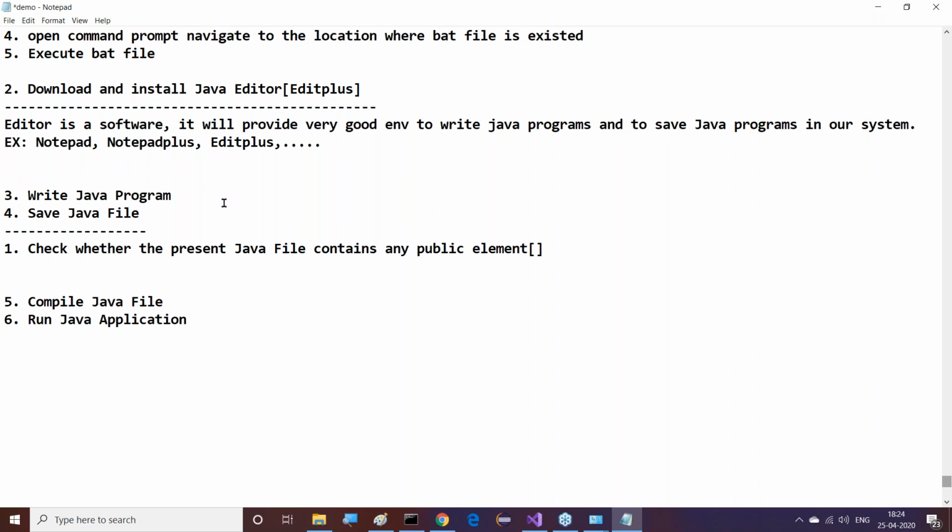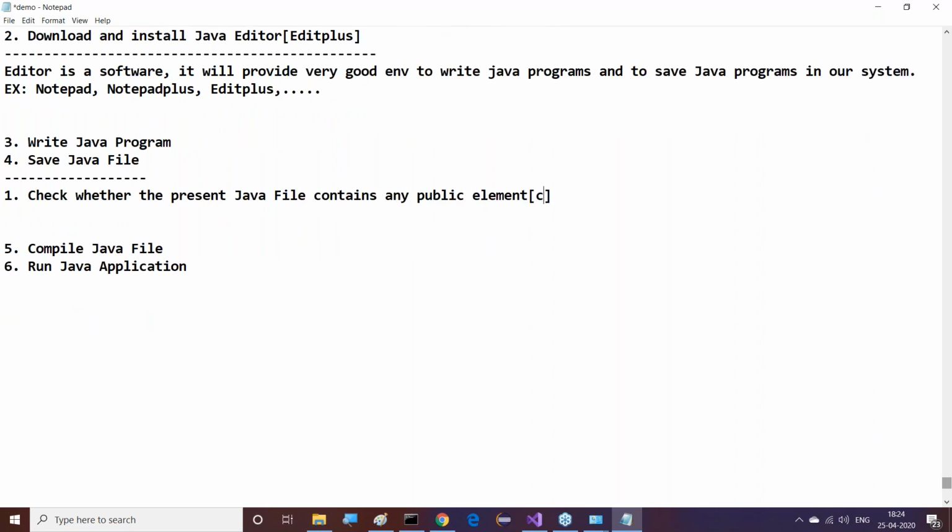Element means a class, or an abstract class, or an interface. These are public elements. First we have to check whether the present Java file contains any public element or not.